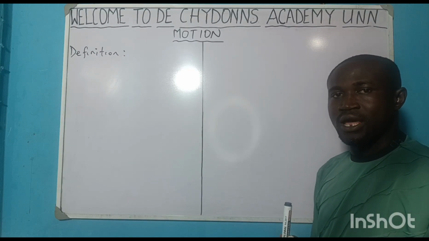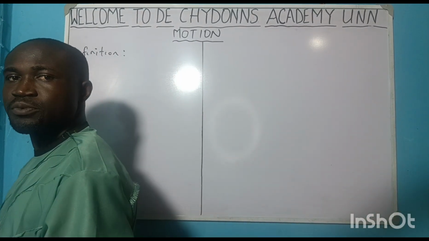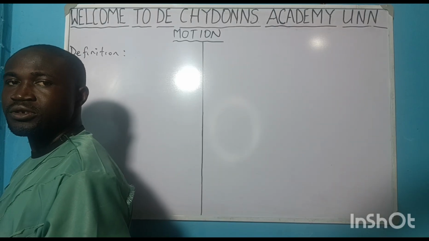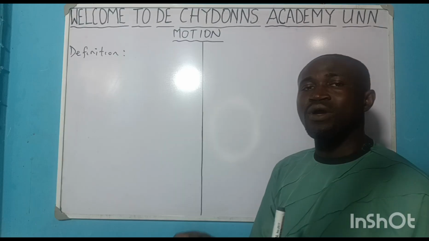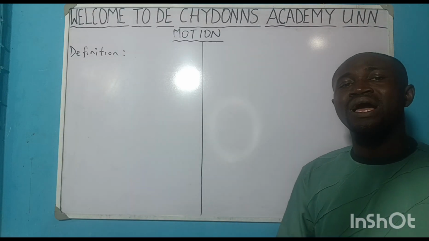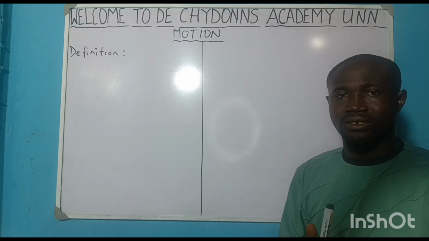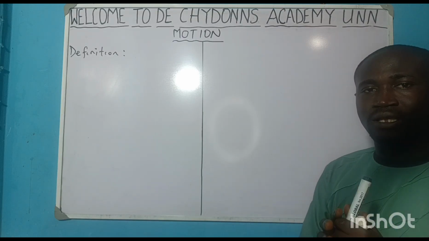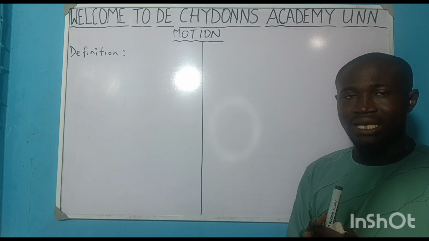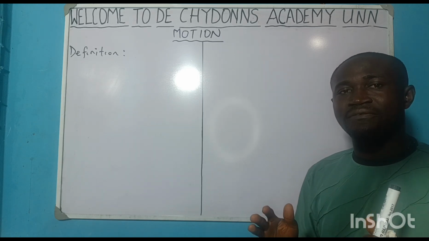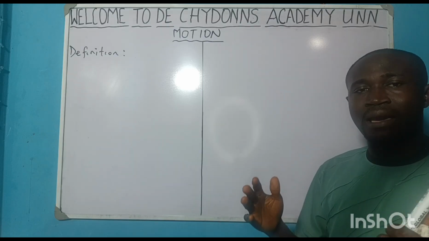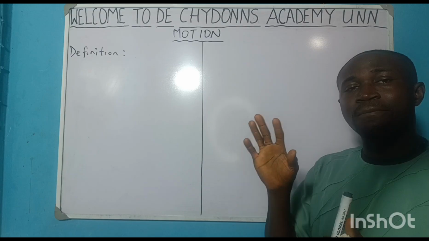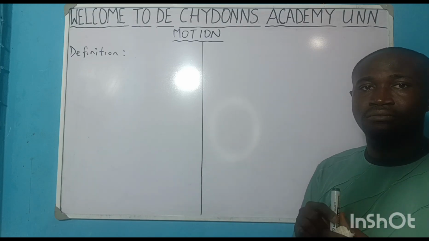Look at my position now. When I move to the next position, I have moved. I have embarked on motion. Are you getting the point? So whenever we are discussing motion, it simply means we are going to discuss movement, so to speak. Yes. There are different ways a particular body can move. And different bodies we have in this life have different movements they can embark on. Let's look into different movements a particular body or different bodies can embark on.